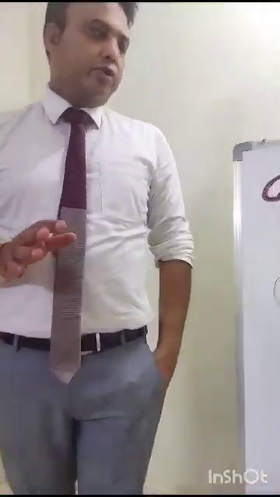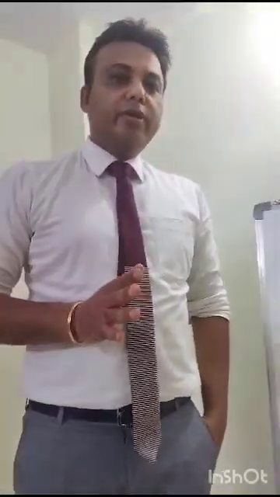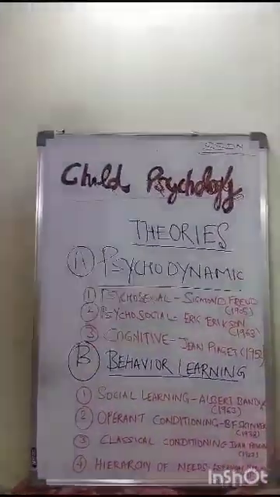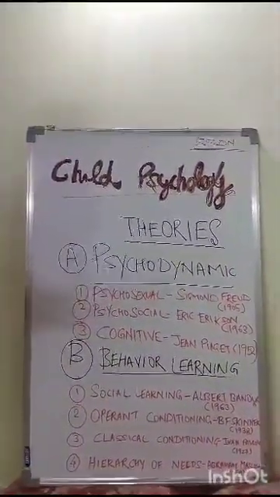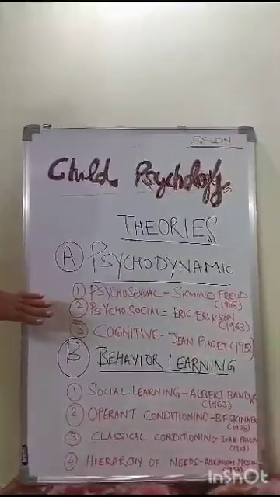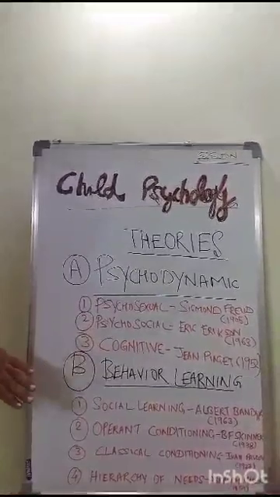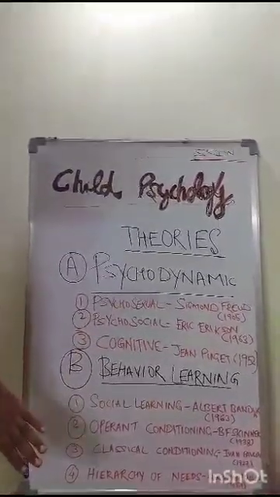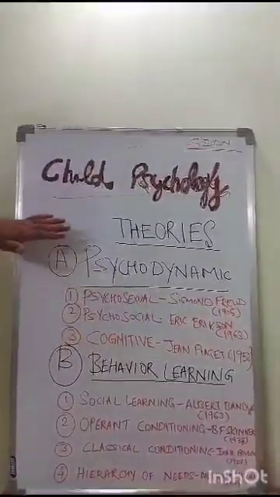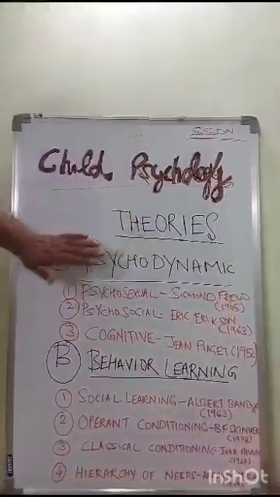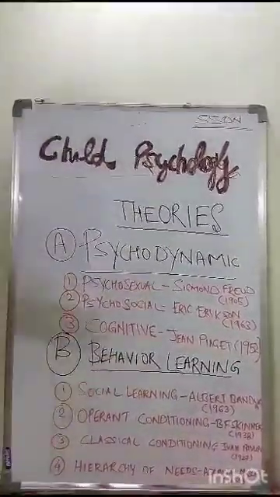Now coming to the theories of child psychology, we have two categories. First is psychodynamic, second is behavior learning theories. Psychodynamic, we have three theories: psychosexual theory, psychosocial theory and cognitive theory. Behavior learning theories, we have four: social learning theory, operant conditioning theory, classical conditioning theory and hierarchy of needs. So we have two categories: psychodynamic theories and behavior learning theories.